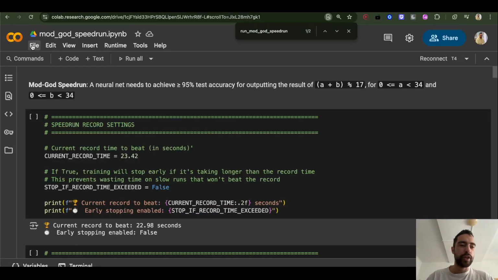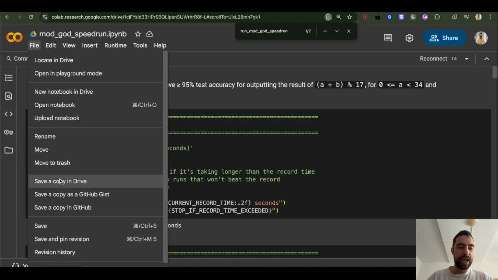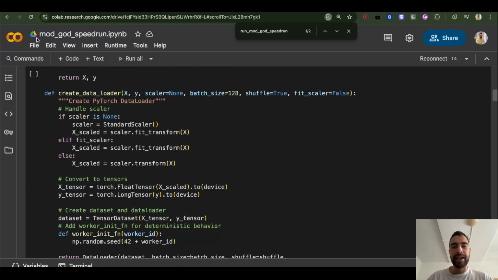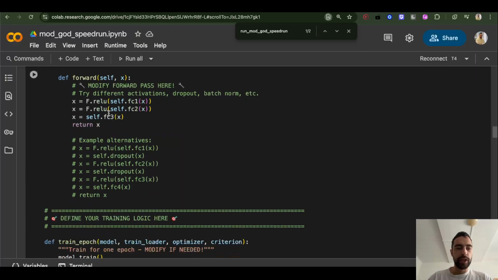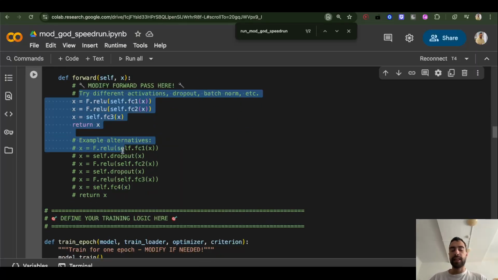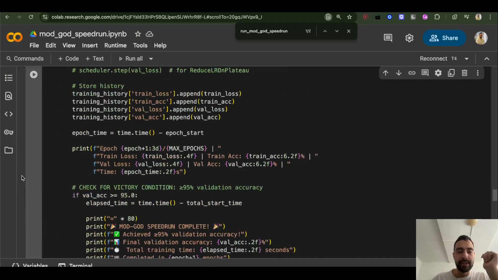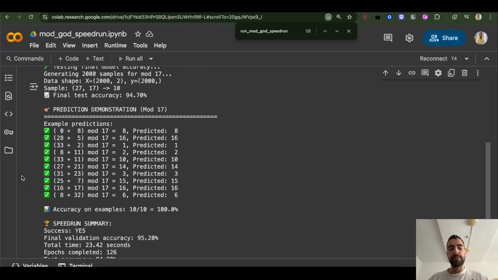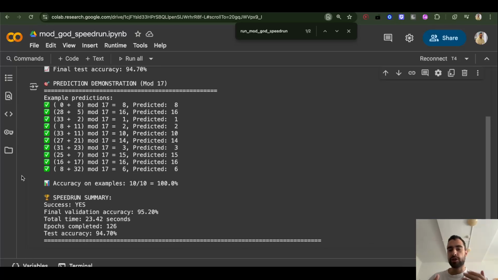I recommend you go here and save a copy to Drive so you can experiment. If you need a fresh start, you just open this same notebook again and copy it again. What you can do is copy this code and tell Claude to generate some ablations, for example, to test different learning rates and stuff. Maybe do 50 experiments automatically, and then you can just pick the best setup. Early in experimentation, Claude can just do all of this.